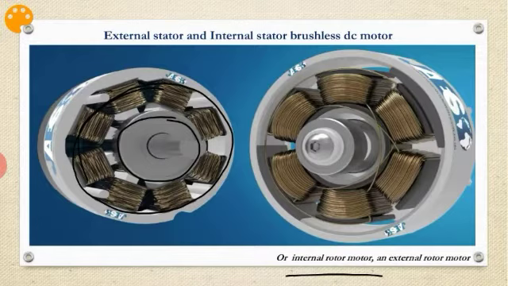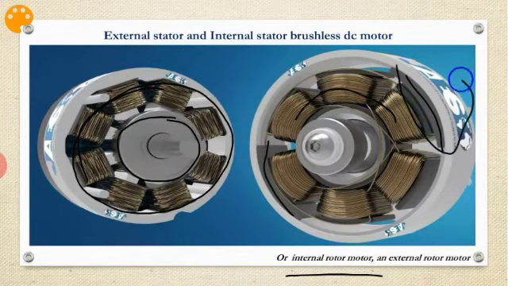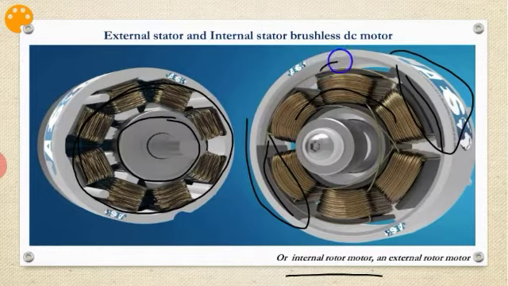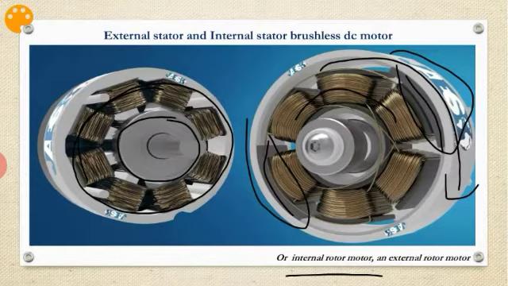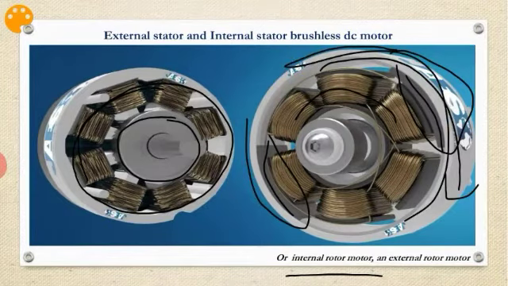Whereas the second type is the internal stator. So the stator is internal here. Okay, the permanent magnet, if you look at this, I will mark here. Two poles are there, right? So when it is excited, this will rotate. Okay, this is called the internal stator or external rotor. The rotor is external.